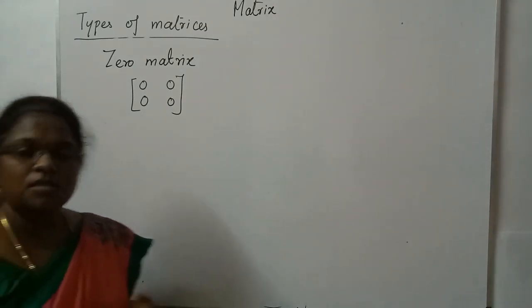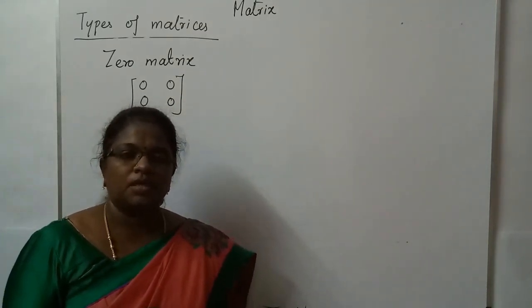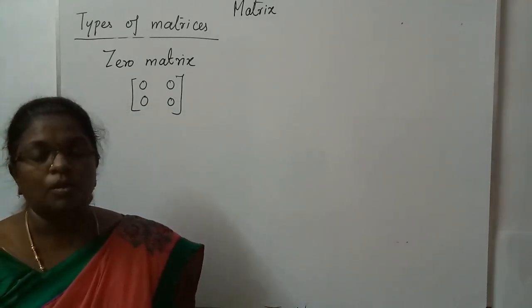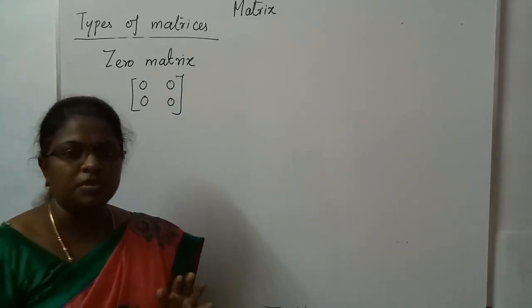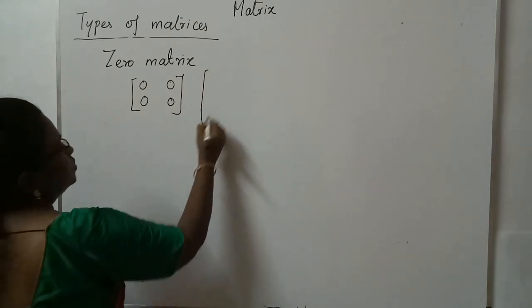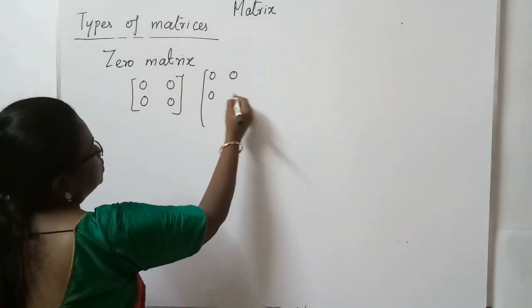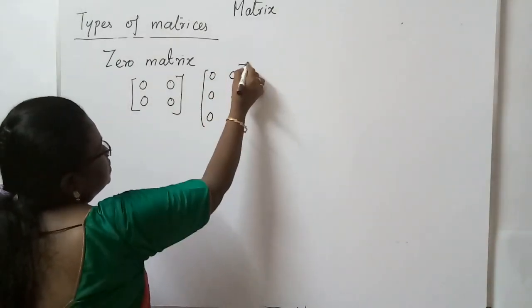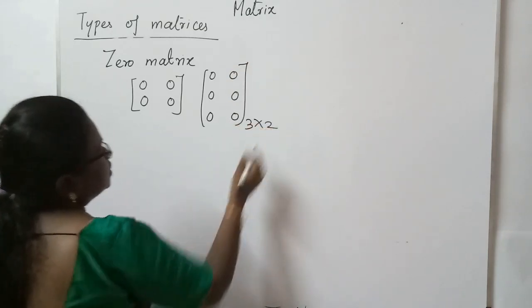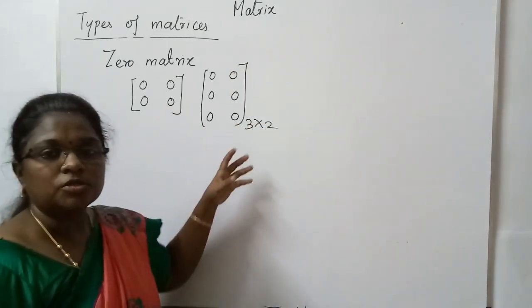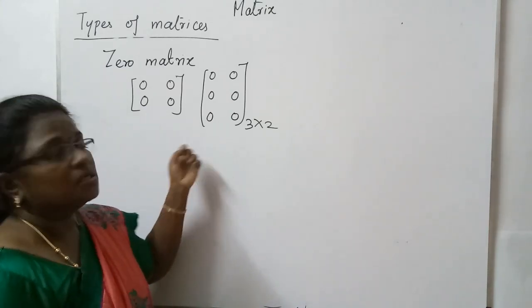It need not be a square matrix. It can be a rectangular matrix also, but all the elements should be 0. See, let me write one more example. 0, 0. See, this is a 3 cross 2 matrix. All the elements are 0. So this is a zero matrix.